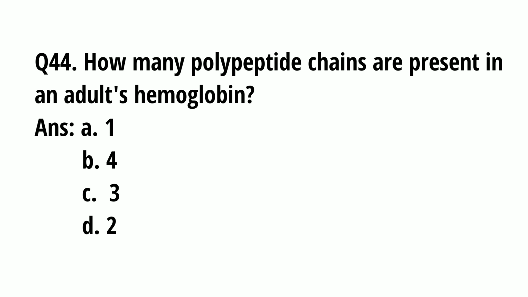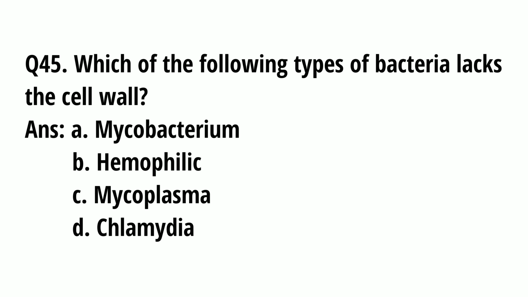Question number 44. How many polypeptide chains are present in an adult hemoglobin? A. 1, B. 4, C. 3 and D. 2. And the correct option is B. 4. Question number 45. Which of the following types of bacteria lacks the cell wall? A. Mycobacterium, B. Hemophilic, C. Mycoplasma, and D. Chlamydia. And the correct option is C. Mycoplasma.